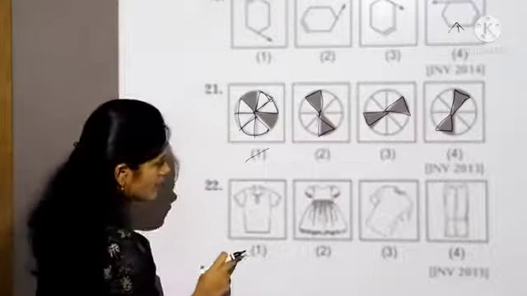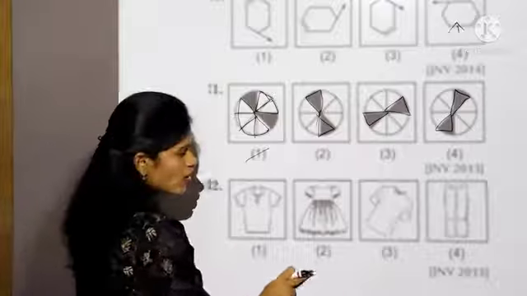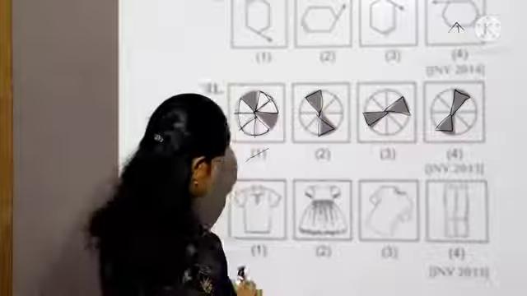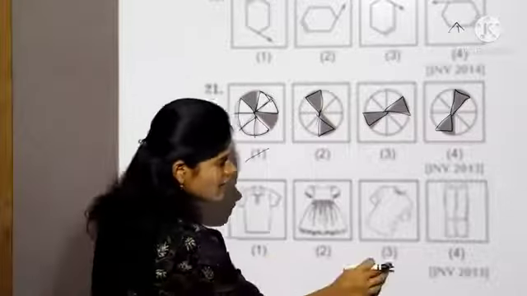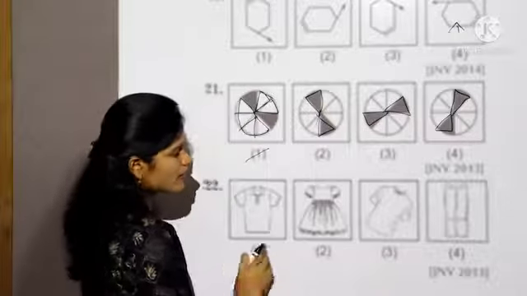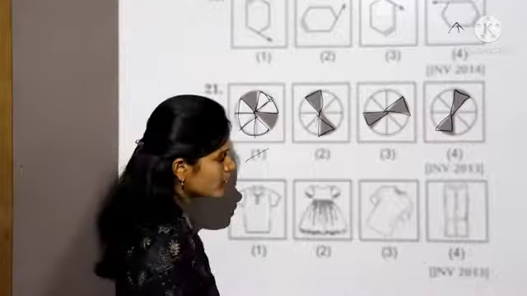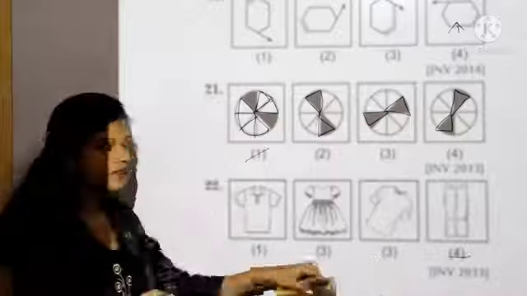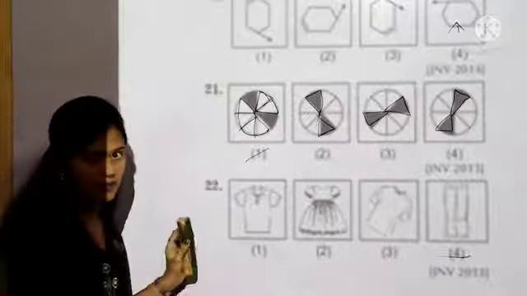Here they have given a t-shirt, frock, shirt, and next which is pant. So these three are worn on the upper part of the body, while the pant is worn on the lower part of the body. So the answer is the fourth one, because the remaining three we wear on the upper part of the body.